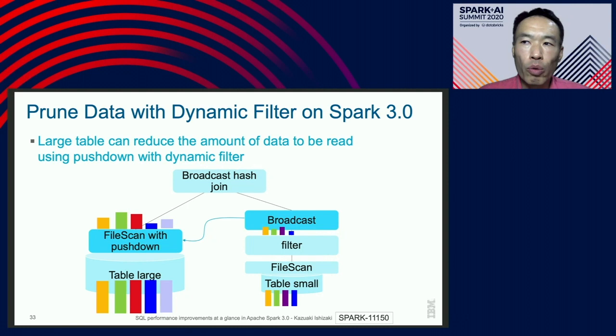Then, when table large is read, pushdown is applied based on the dynamic filter information. Finally, only the necessary partitions are read from table large. It can drastically reduce the amount of unnecessary data to be read. Then we can improve the performance of this query.